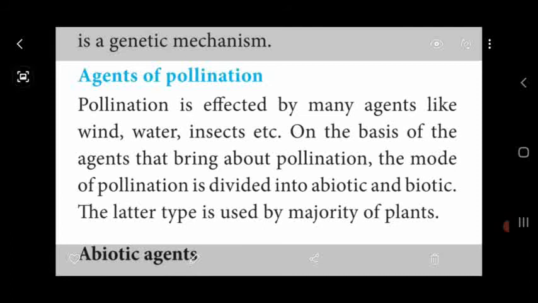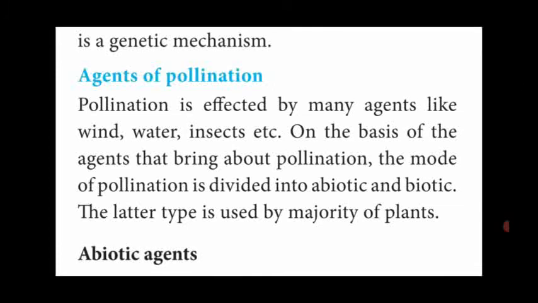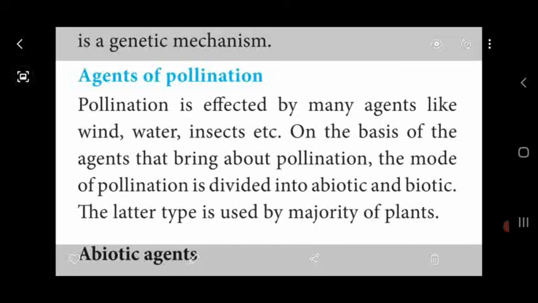But in cross-pollination, the transfer of pollen grains from one flower to another flower needs a certain agent to carry the pollen grains from the anther to the stigma of another flower of the same plant or a different flower of the same species. That condition is called cross-pollination.